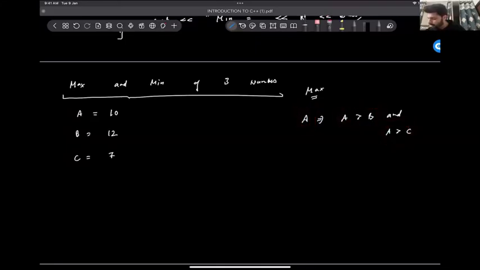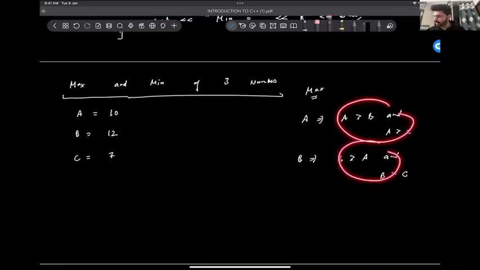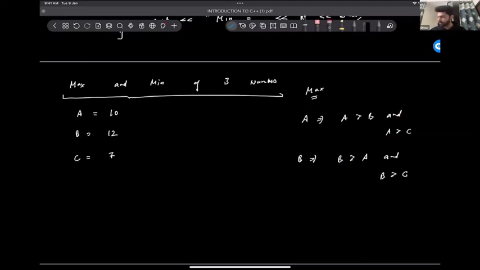Similarly, we can say B will be max when B is more than A and B is more than C. Okay, if both of these conditions are false, in that case who will be the winner, who will be the max? Otherwise, C will be the answer.